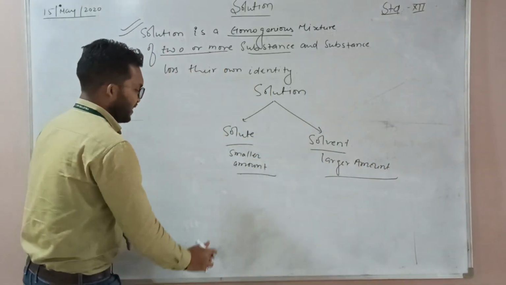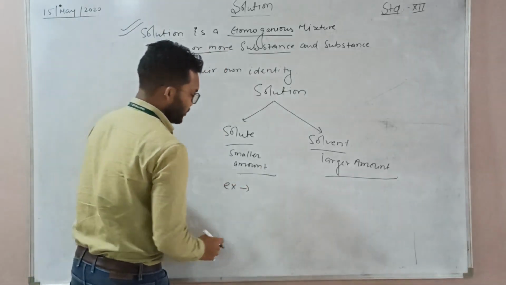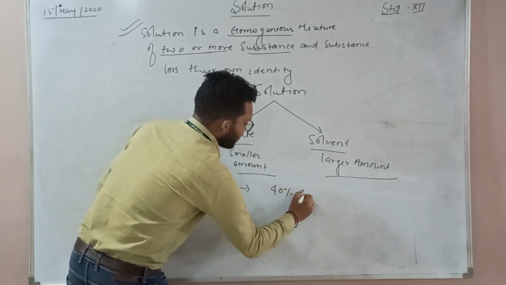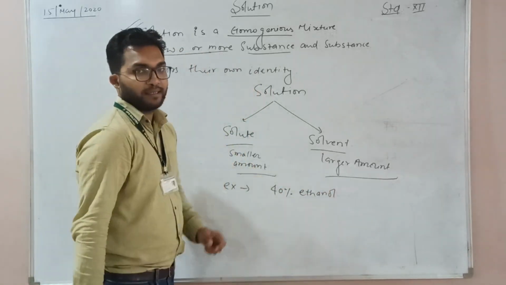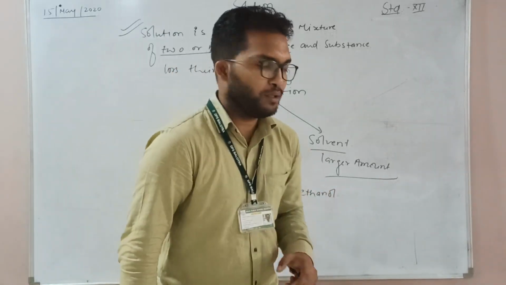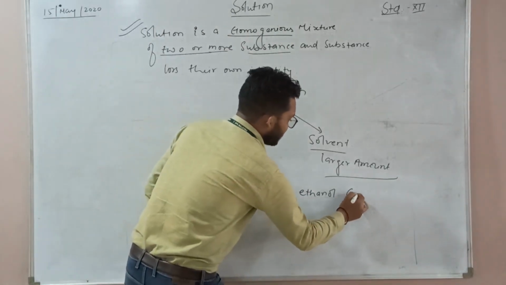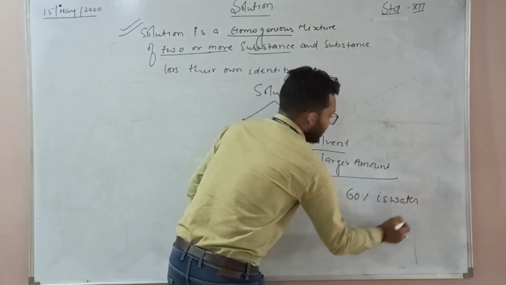We can see this with the help of an example. In a given solution, 40% ethanol is present. That means in the solution 40% is ethanol and the remaining 60% is water. Is it clear?